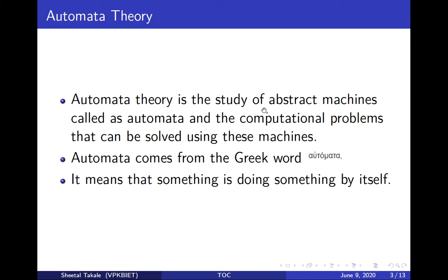Automata theory is the study of abstract machines, which are called automata, and computational problems that can be solved using these machines. So it is about abstract machines and the use of these abstract machines to solve computational problems. Automata theory basically means that something is doing something by itself.